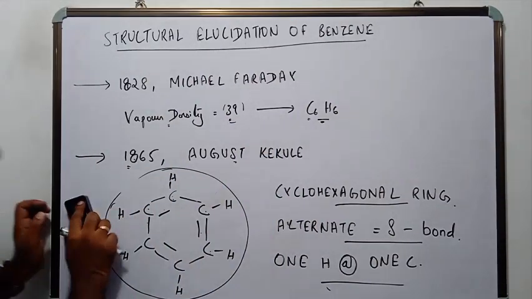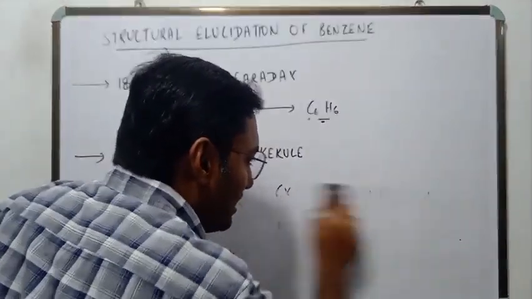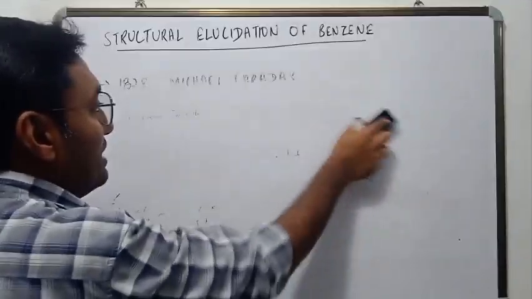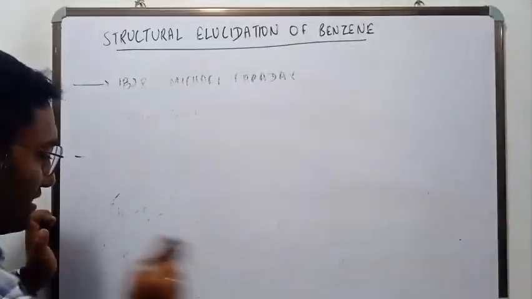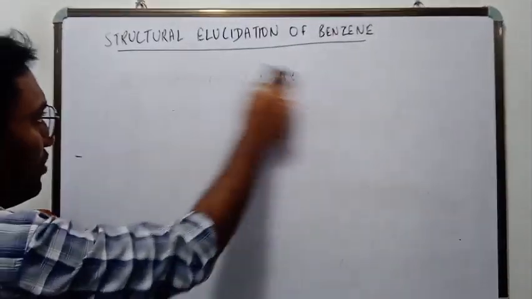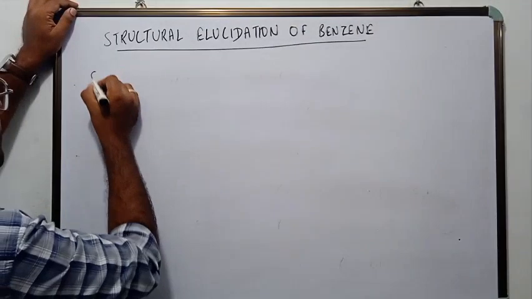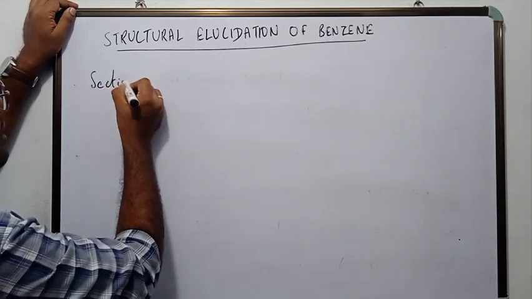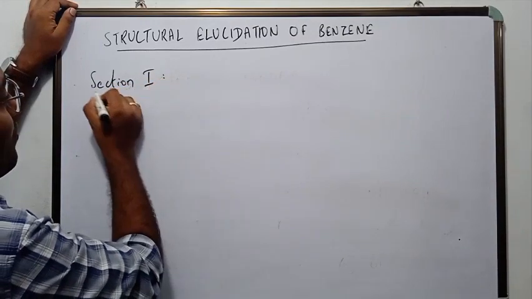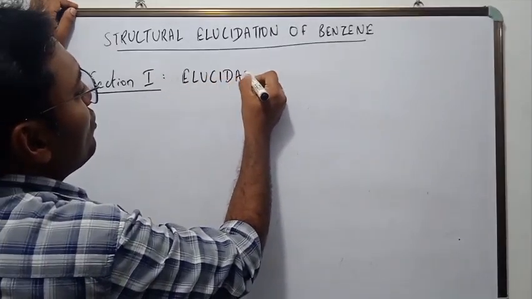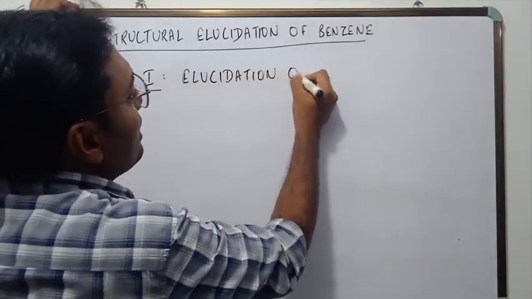For this, the first thing that he tried to prove was that benzene is a ring. That is what we are going to study in section 1, elucidation of ring structure of benzene.